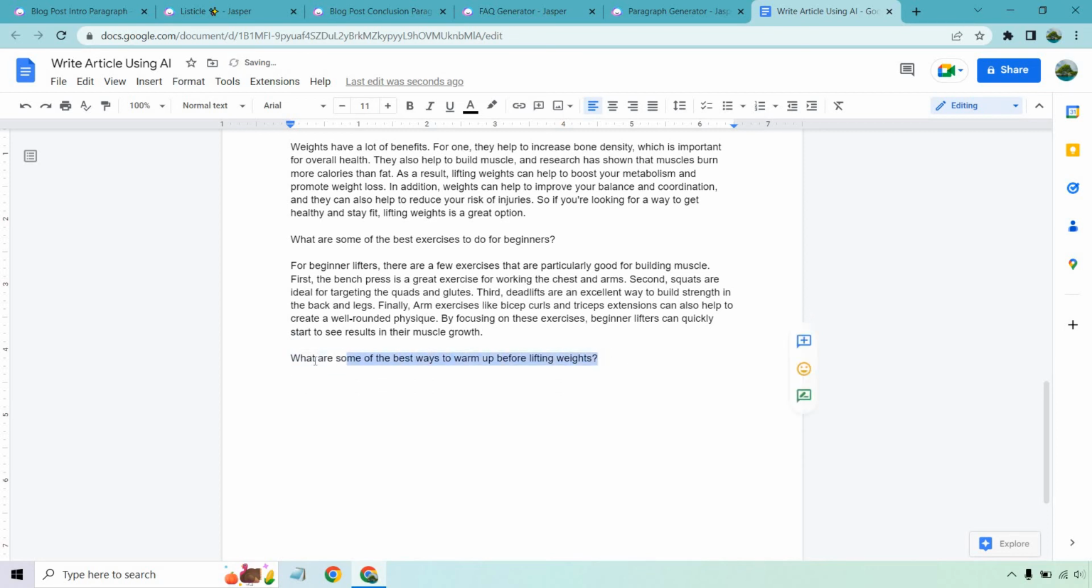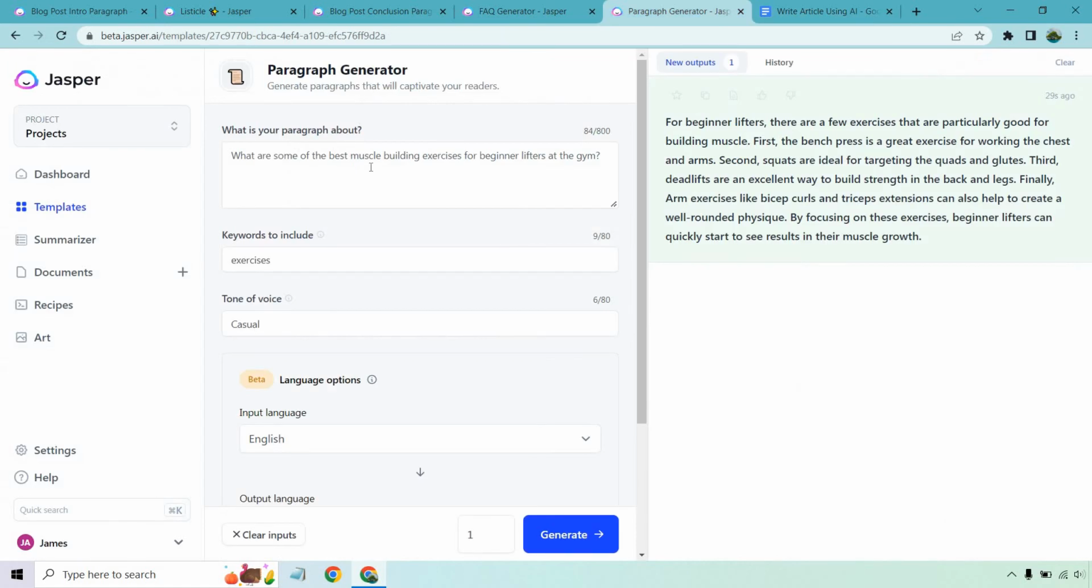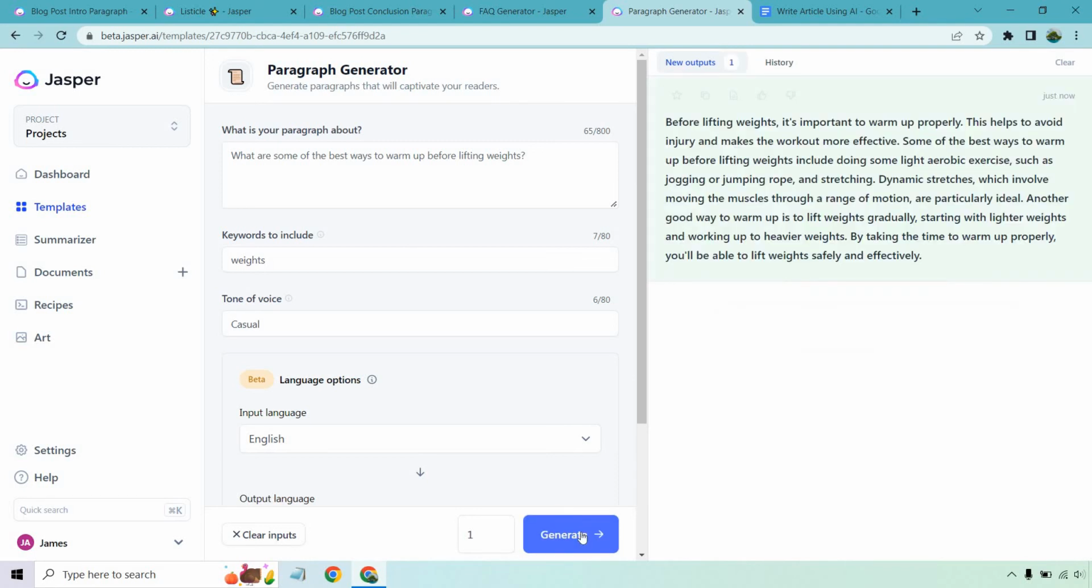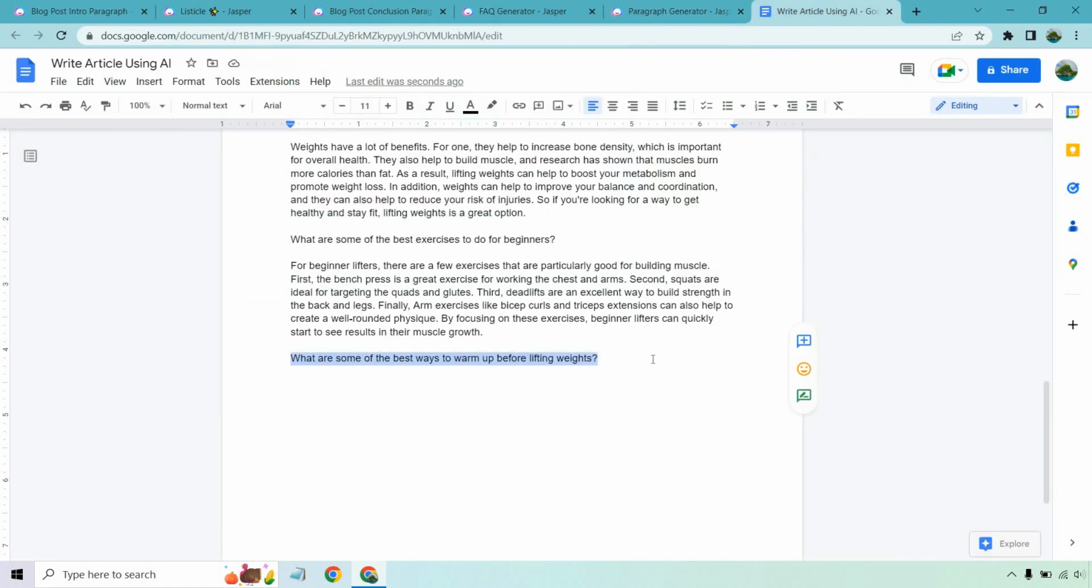What are some of the best ways to warm up before lifting weights? Okay, so what are some of the best ways to warm up before lifting weights? I just put weights for the keyword to include and generate content. Before lifting weights, it's important to warm up properly. This helps to avoid injury and makes the workout more effective. Some of the best ways before lifting weights include doing some light aerobic exercise, such as jogging or jumping rope, and stretching. Dynamic stretches, which include moving the muscles through a range of motion, are particularly ideal. Another good way to warm up is to lift weights gradually, starting with lighter weights and working up to heavier weights. Great, wonderful. And let's just paste that in there.